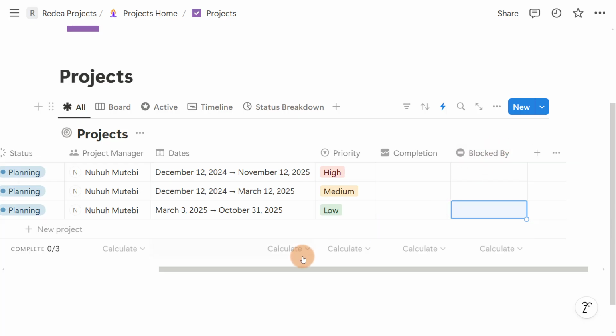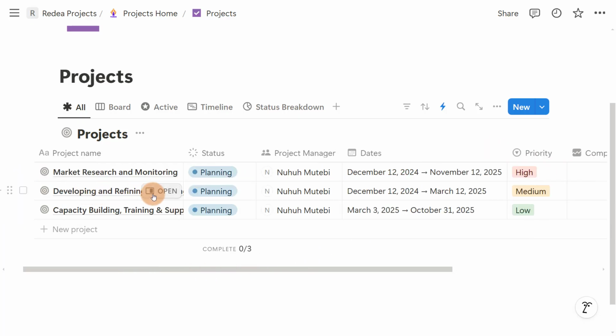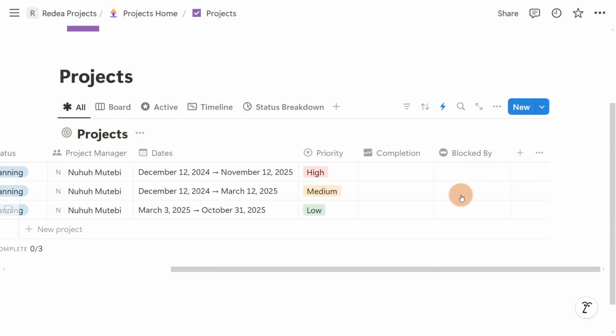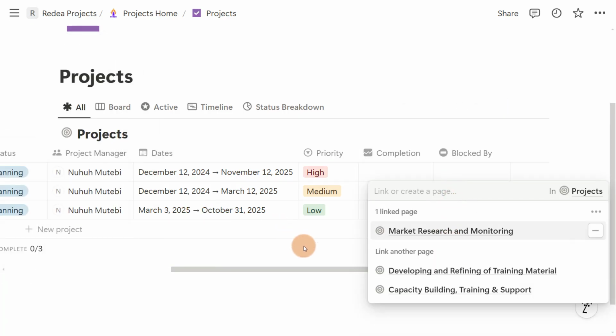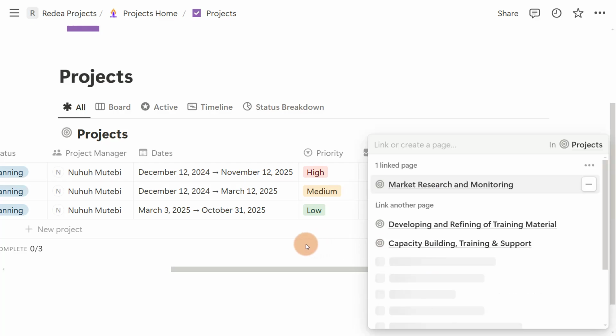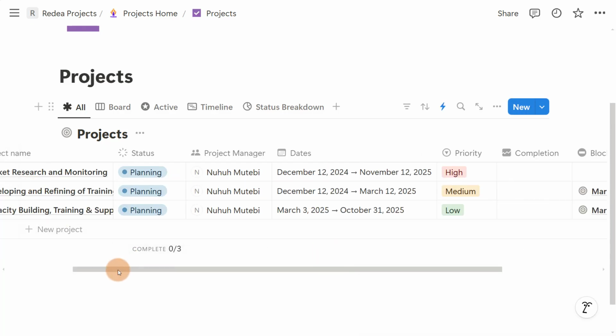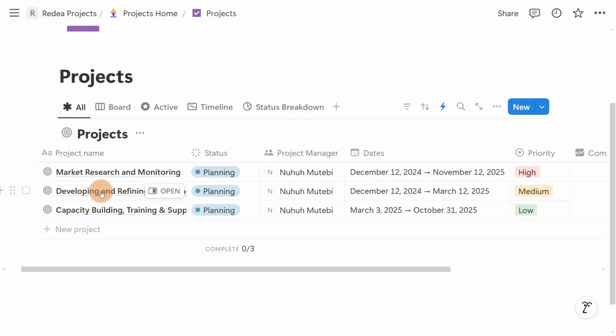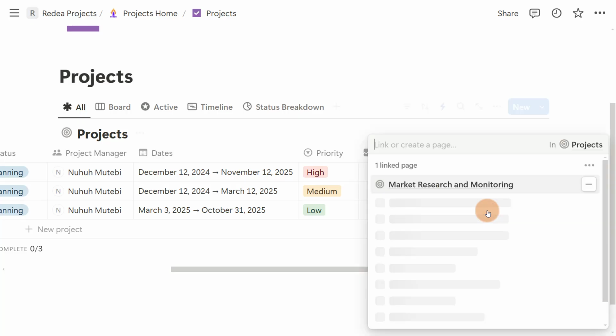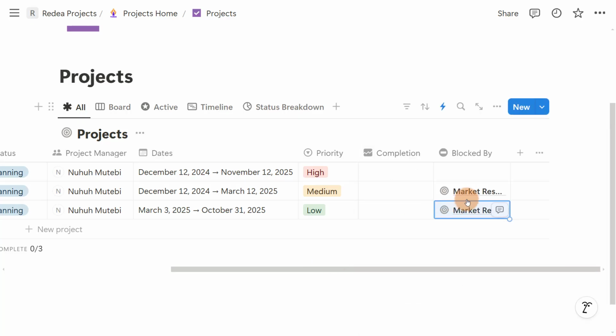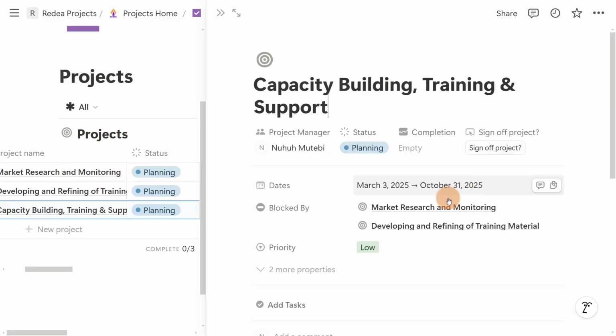Now under blocked by, let me give you a scenario. Before we develop and refine the training material and also do the capacity building and training, we need to do market research. This means that market research is a blocker when it comes to developing of training material as well as the actual capacity building and training. But also before we do the capacity building and training, we need the training material because it is what we use in the actual training. So developing of training material will also be a blocker to this. When I open this project, I am able to see that it is blocked by market research as well as developing and refining of training material.